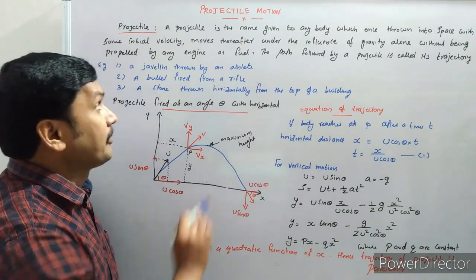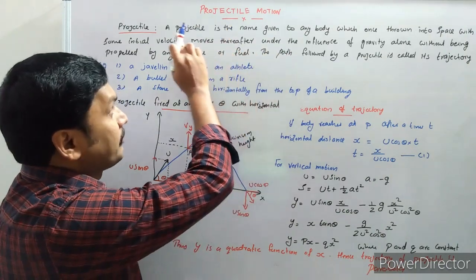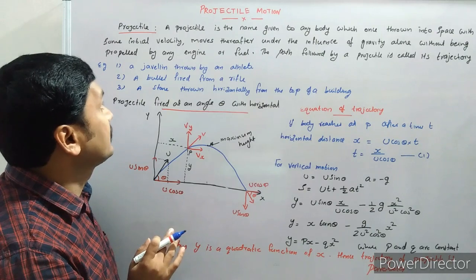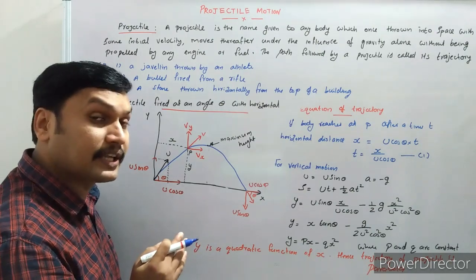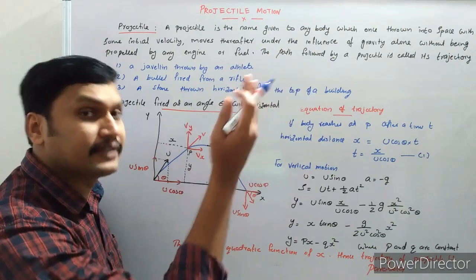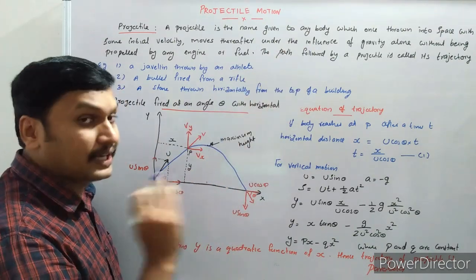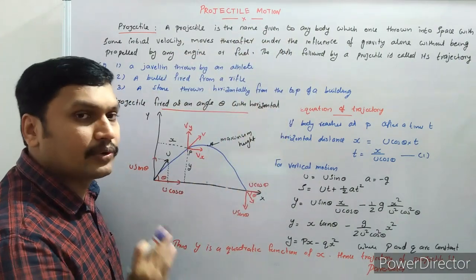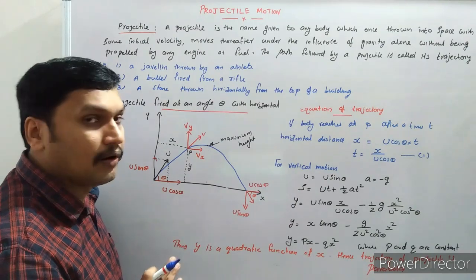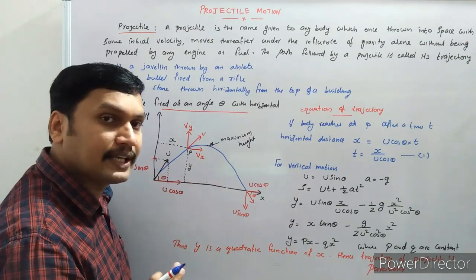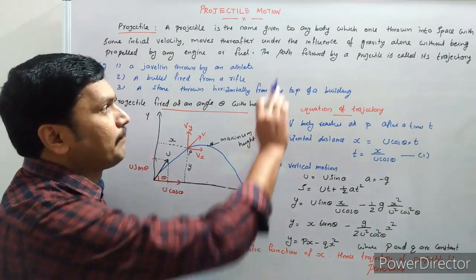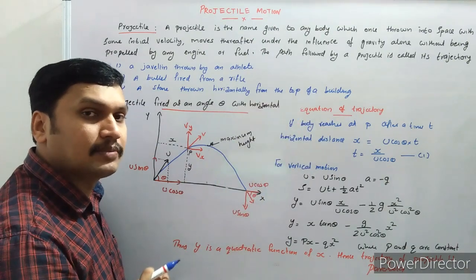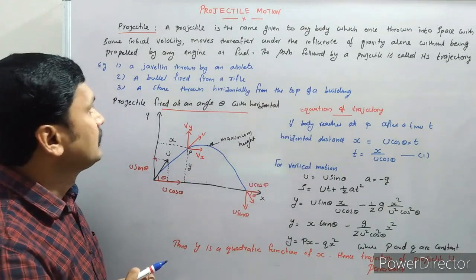So that's a projectile. A projectile is any body which is thrown into space with some initial velocity. Thereafter, it moves under the influence of gravity alone without being propelled by any engine or fuel. Then any body can be called a projectile. The path followed by the projectile is called a trajectory. The path along which the projectile is moving can be called a trajectory.